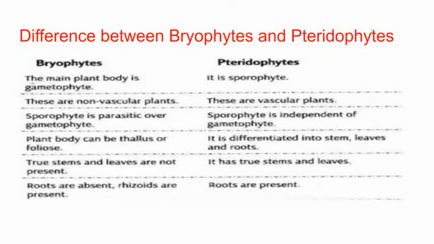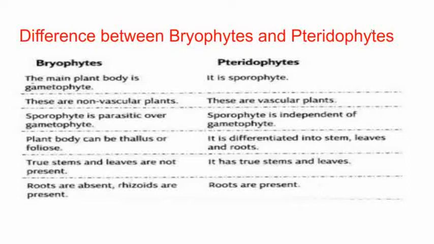Next, we will see the differences between bryophytes and pteridophytes. In bryophytes, the main plant body is gametophyte. In pteridophytes, it is sporophyte. In bryophytes, these are non-vascular plants. In pteridophytes, these are vascular plants. In bryophytes, sporophyte is parasitic over gametophyte. In pteridophytes, sporophyte is independent of gametophyte.